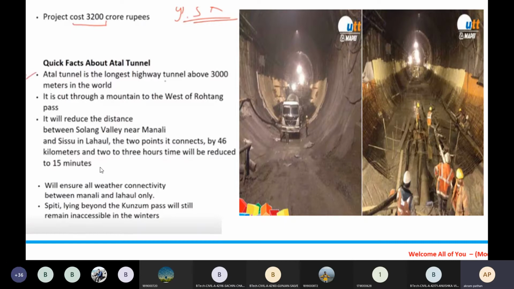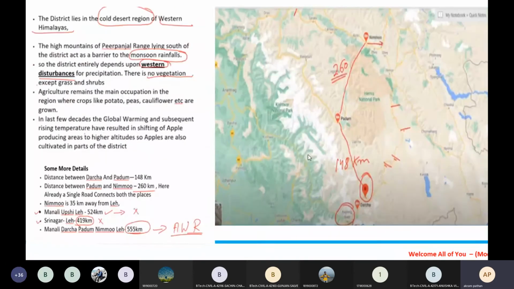This is one of the important advantages or benefits of the construction of the tunnel, and it will ensure all weather connectivity between Manali and Lahul only. Spiti, lying behind the Kunzum Pass, will still remain inaccessible in the winter. So this is another thing we have to take into consideration.